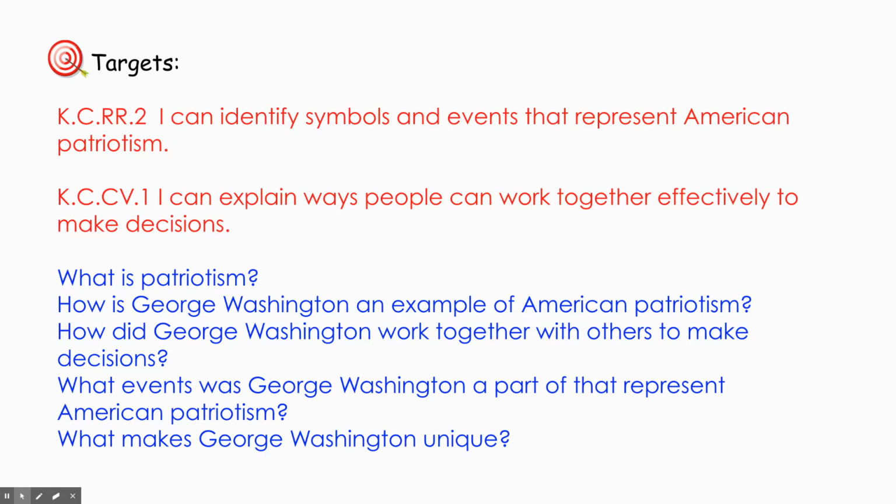Here are some questions that we're going to talk about. What is patriotism? How is George Washington an example of American patriotism? How did George Washington work together with others to make decisions? What events was George Washington a part of that represent American patriotism? What makes George Washington unique?